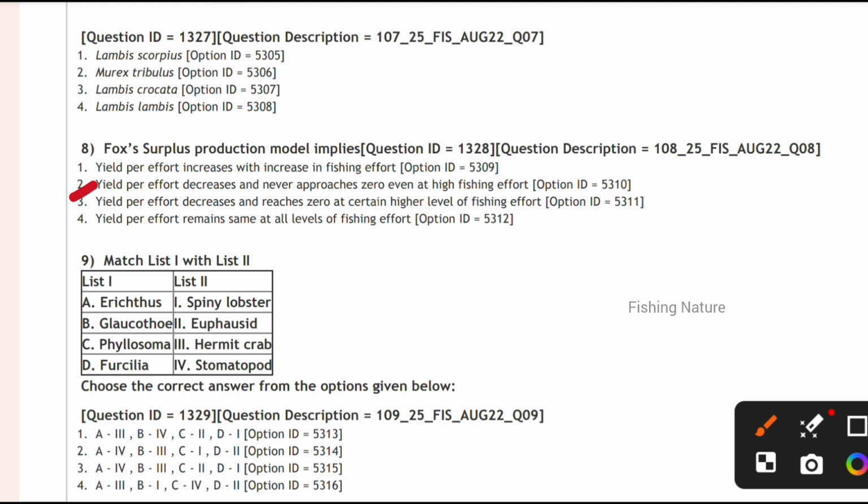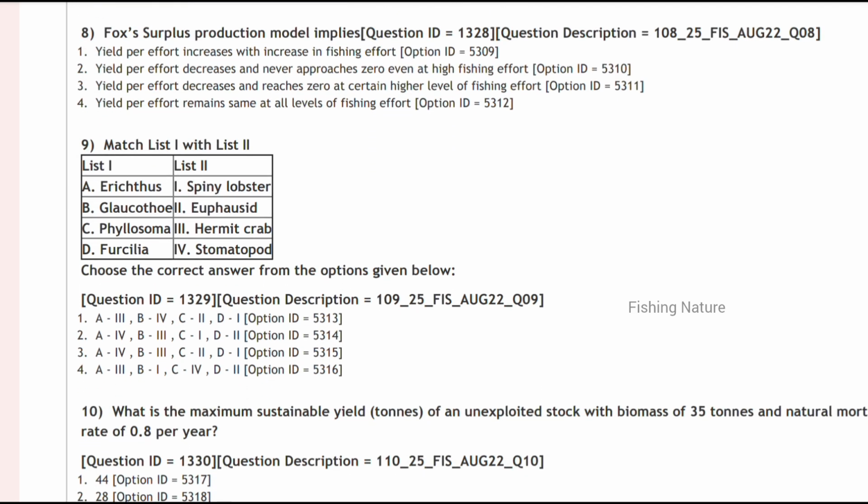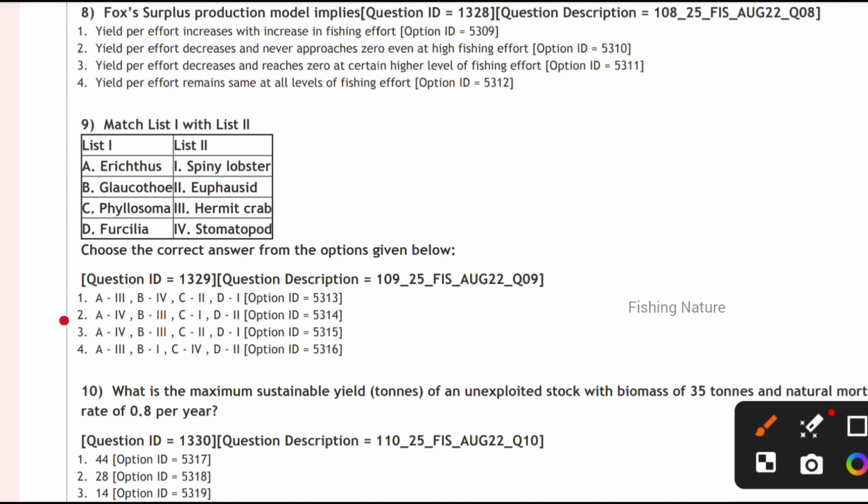Next, match list 1 and list 2 they are asking. Here all of you know the Squilla erectus belongs to stomatopods, and Glaucothoe is a hermit crab, and Phyllosoma is the spiny lobster. So which one is correct for this? It is option 2 that is correct for this. First one A4, B3 and C1 and D2.